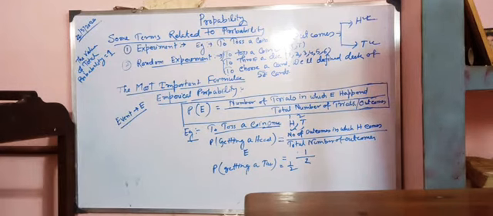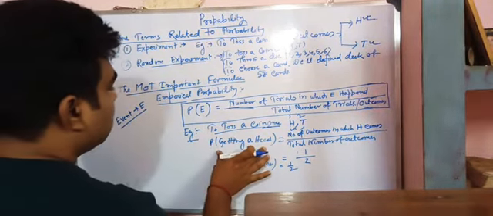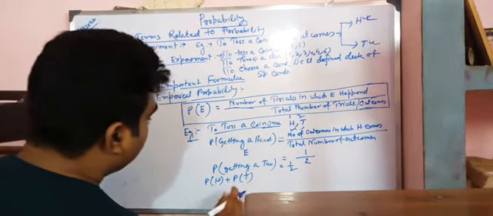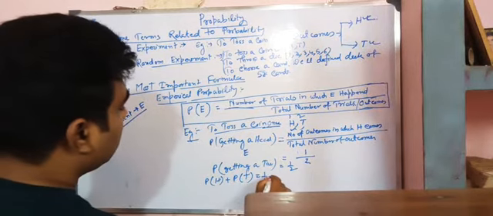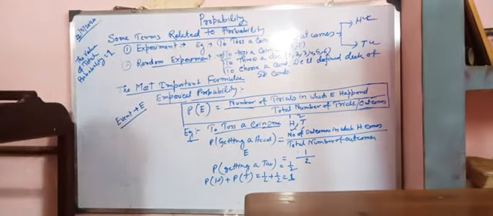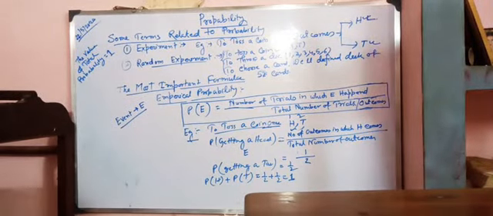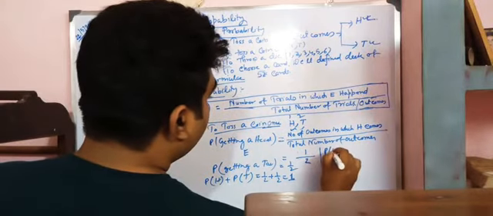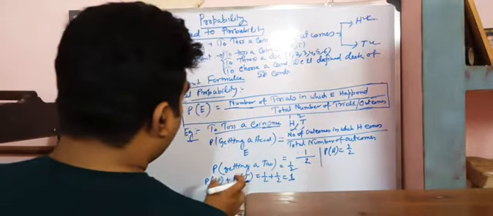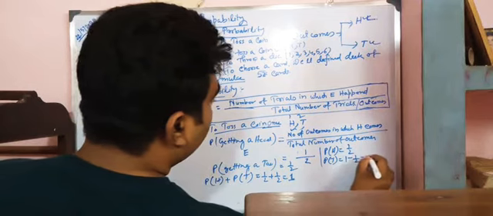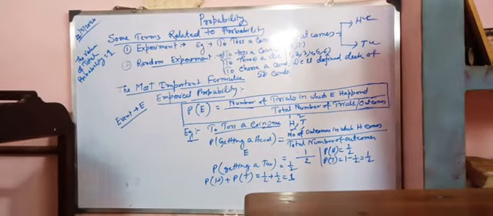If we add the probability of getting a head and the probability of getting a tail, P of H and P of T, half plus half is equal to 1. If we know P of H is half, then P of T is 1 minus half, that is half. Understand that?